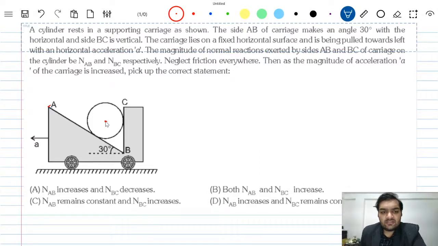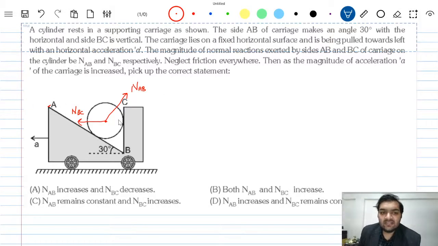So this normal force is NAB, and this normal force will be NBC. Neglect friction everywhere. Then as the magnitude of acceleration A of the carriage is increased, pick up the correct statement.